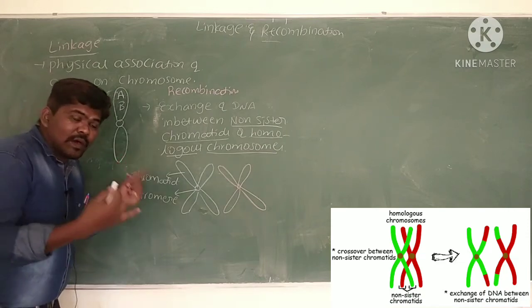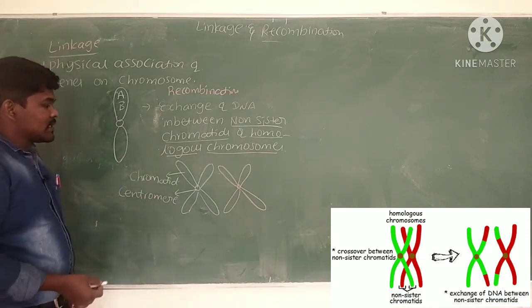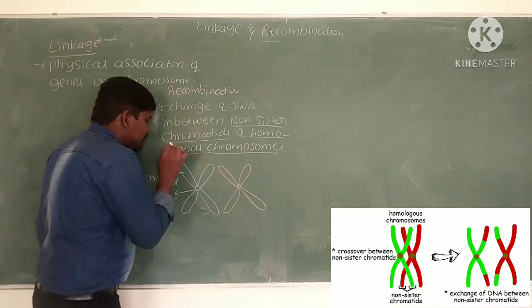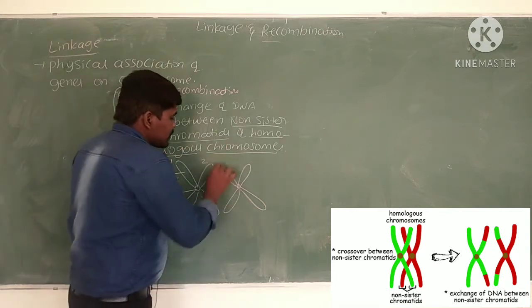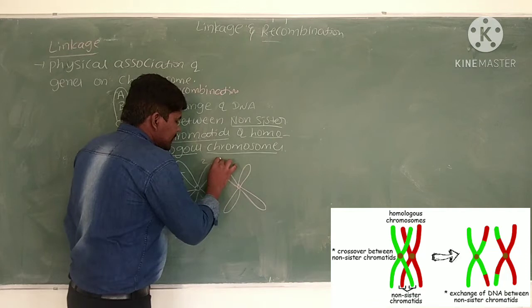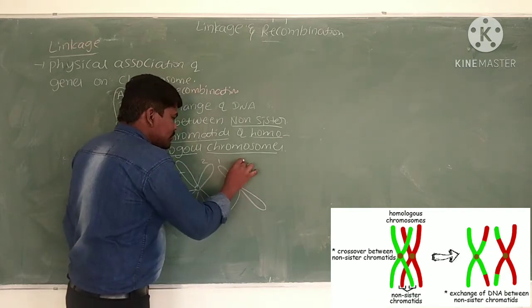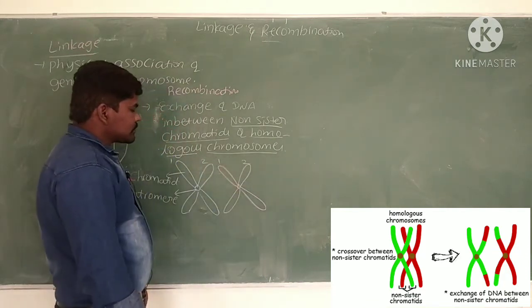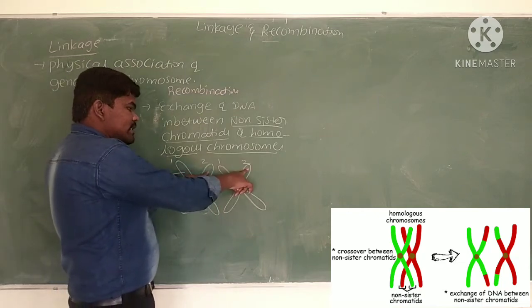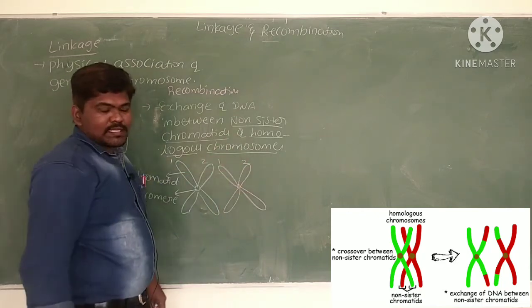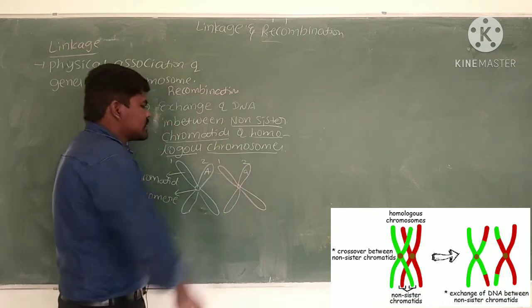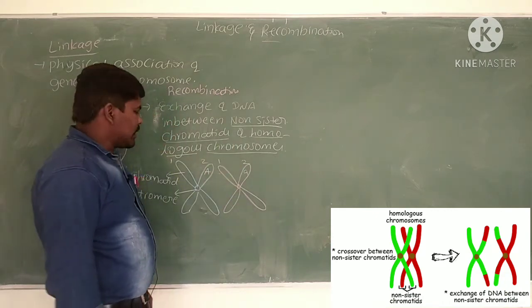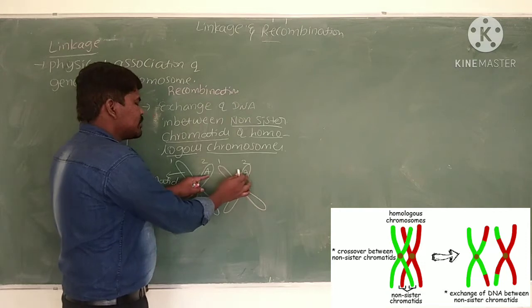Next, what are non-sister chromatids? If you give numbers to the chromatids, 1, 2, and next here also 1, 2, these two 1s are sister chromatids. They contain the same genes at the same loci. See here, A only, gene A is present at the same place.